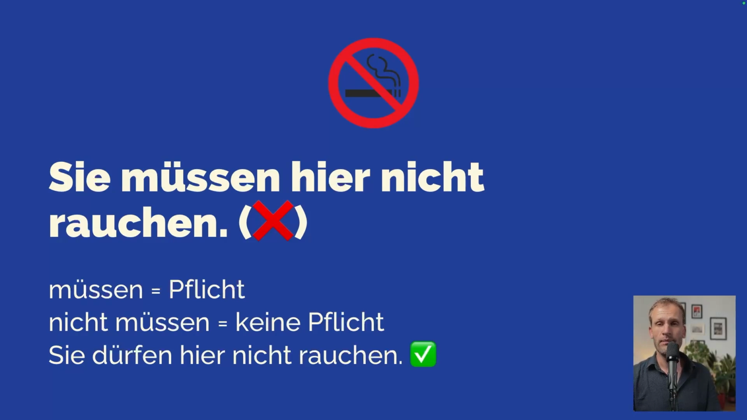What the person wants to say is actually, Sie dürfen hier nicht rauchen. Now it means you're not allowed to smoke here. So nicht dürfen, that's the English must not. Not nicht müssen. That's a false friend.